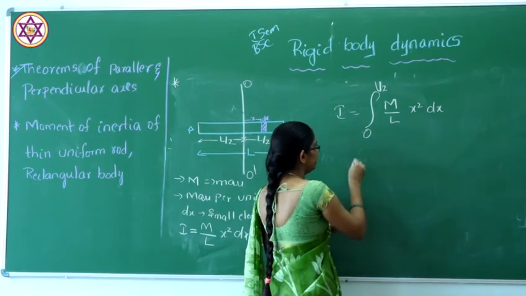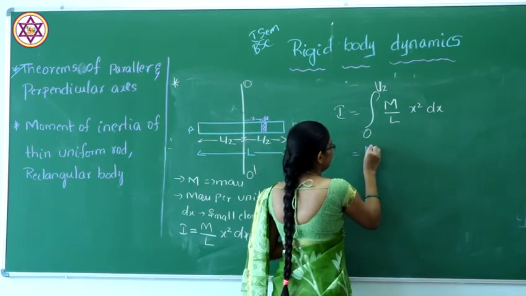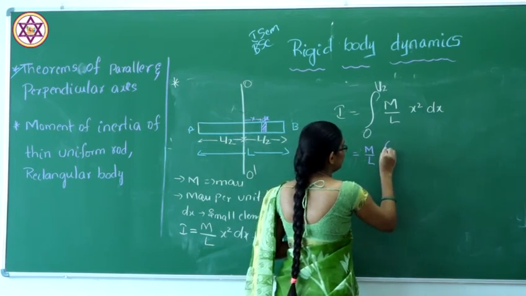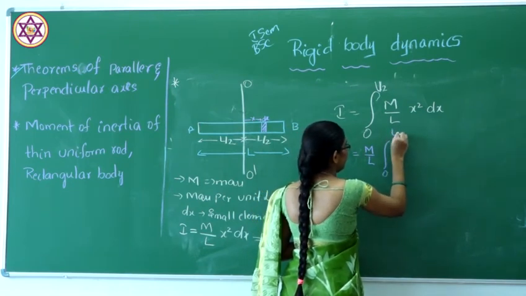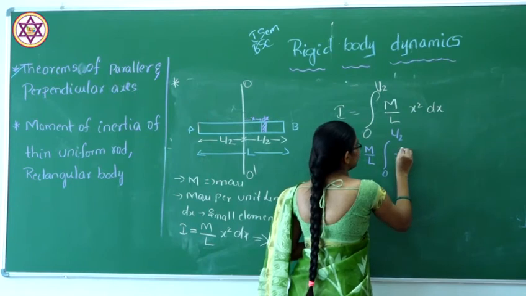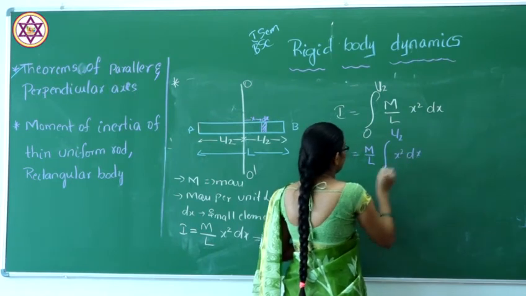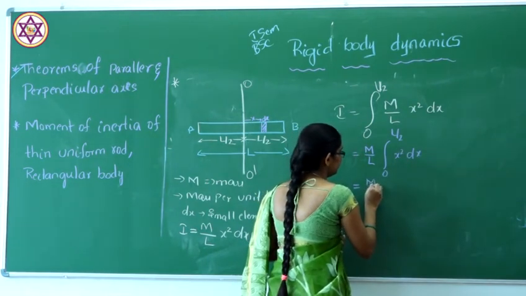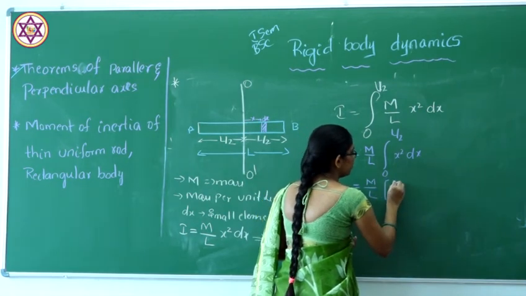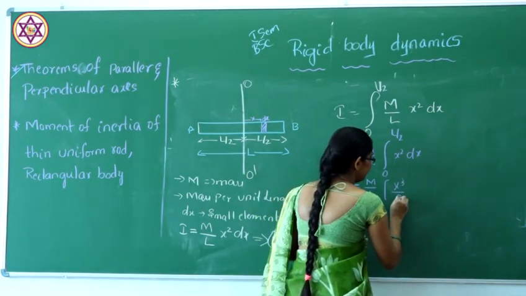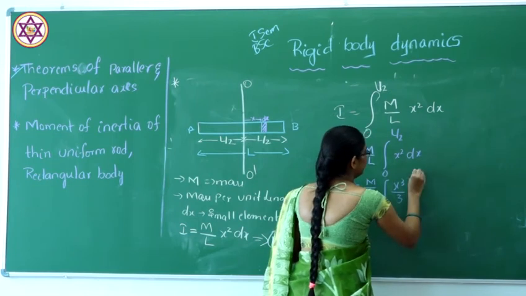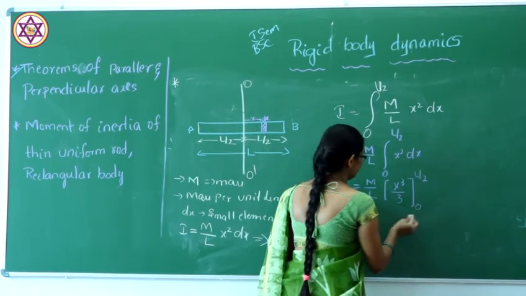Here m by L will be common, so 0 to L by 2 x square dx. If you integrate this, we get x cube by 3 with limits 0 to L by 2.